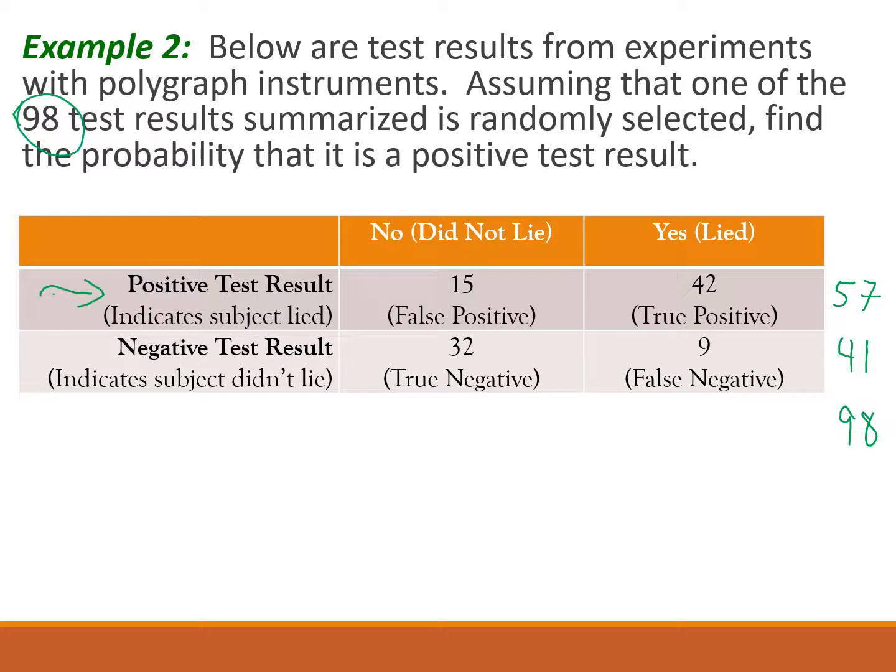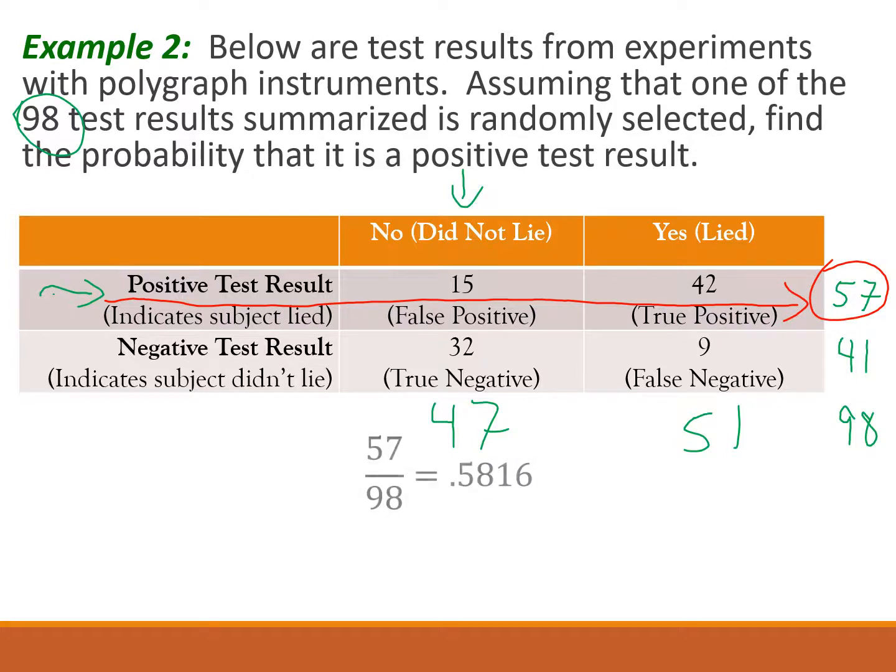Okay, do the same thing with the columns. So this no column gives us 47, and this yes column gives us 51. These two added together, 47 plus 51, also gives 98. All right, so we want to find the probability that it's a positive test result. Of these, positive is this number right here. There's 57 positive test results because everything on this line is a positive test result.